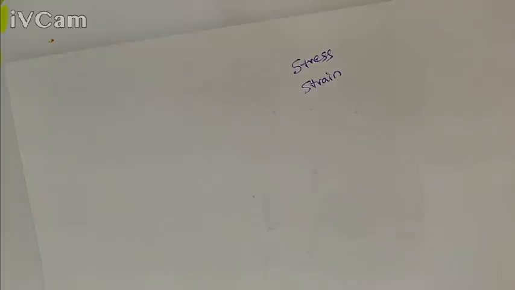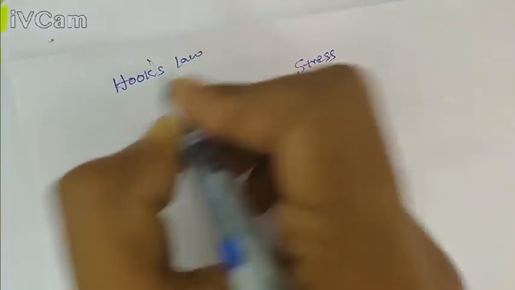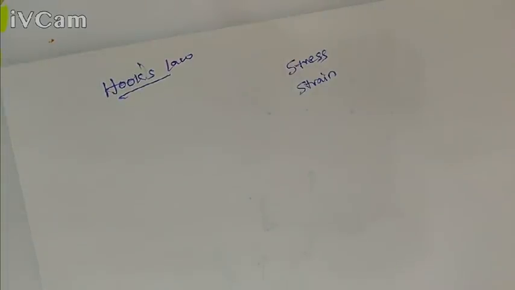Up to a particular point, called the proportionality limit or elastic limit, the stress is directly proportional to strain. That relation is explained by a law called Hooke's law.